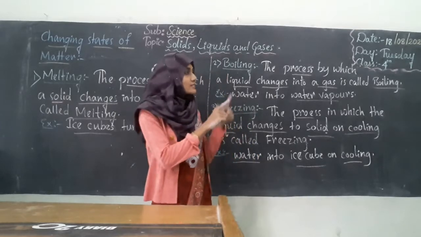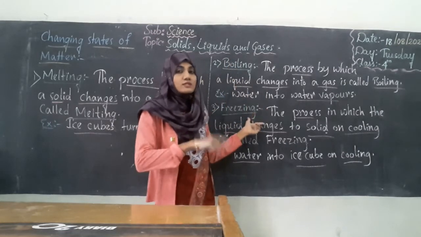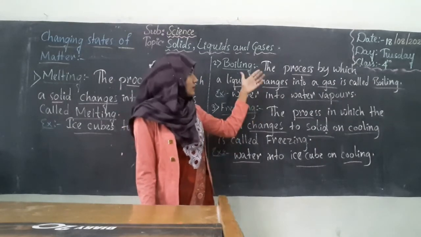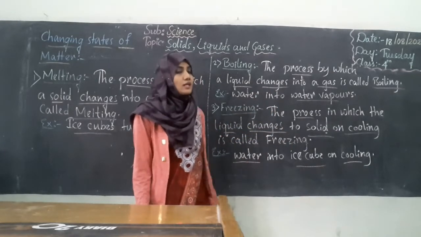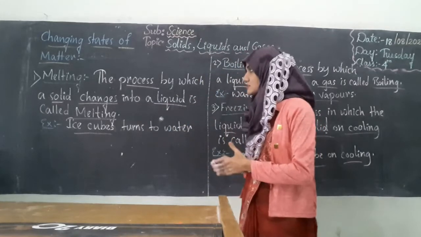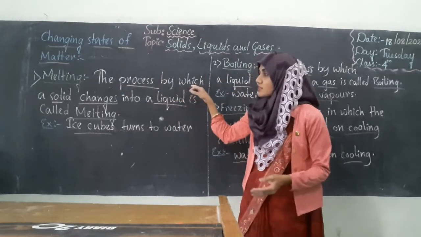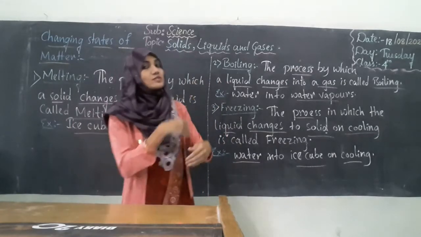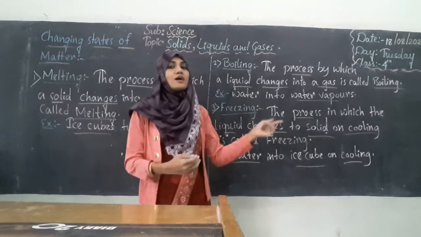solid. So if a liquid turns to gas, it is called boiling. But if a liquid turns back to solid, it is called freezing. Boiling happens on heating, whereas freezing happens on cooling. So these are the three major processes which change the states of matter. Melting is a process by which solid changes into liquid. Boiling is a process by which liquid changes into gas, and freezing is a process by which liquid changes into solid again on cooling.